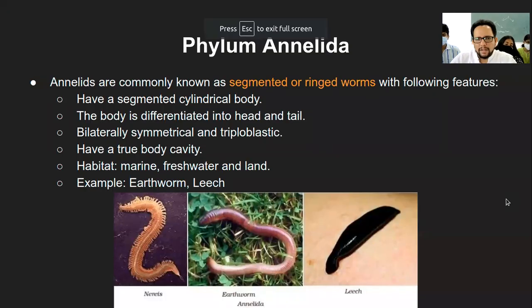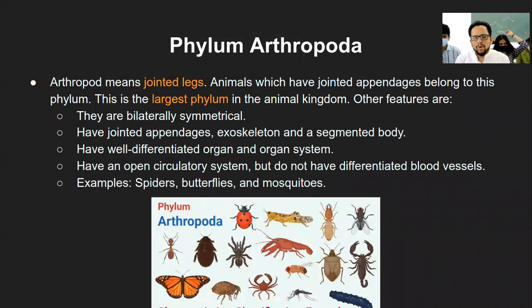Then the next one is the arthropoda. Arthropoda is called so because arthro refers to joints, and poda, or pods, refers to the limbs. Limb is either leg or hands. But obviously, these creatures don't have hands or legs, so we call them limbs. That way, arthropoda have jointed legs.